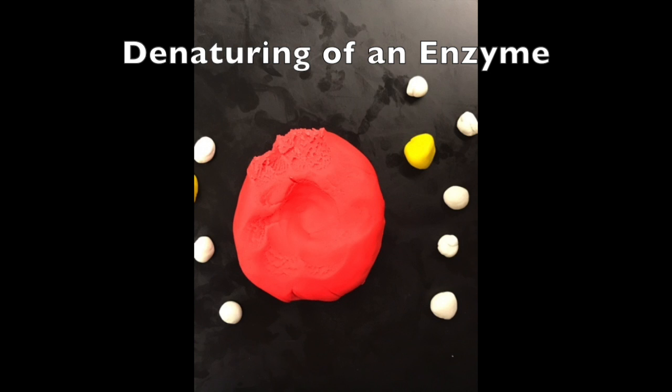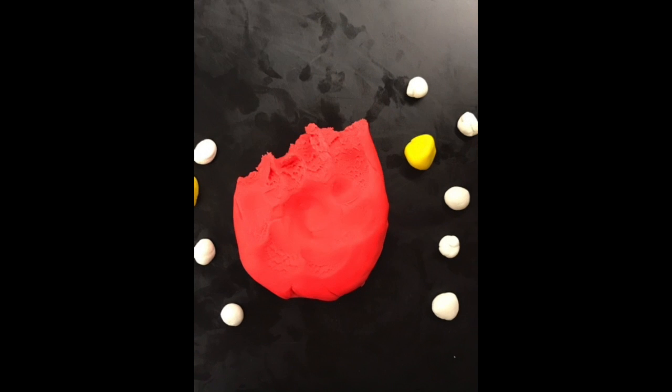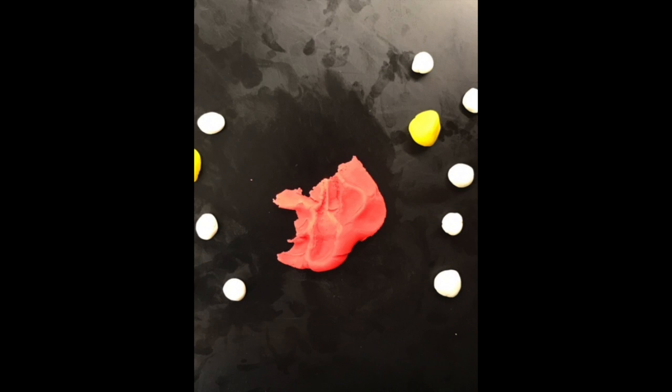Denaturing of an enzyme. When an enzyme is denatured, it can lose some of its original properties and may not be able to perform its original functions. Denaturing results in permanent change. However, enzymes never die since they are neither living nor non-living.